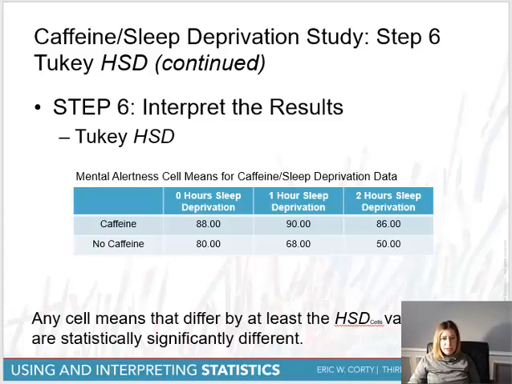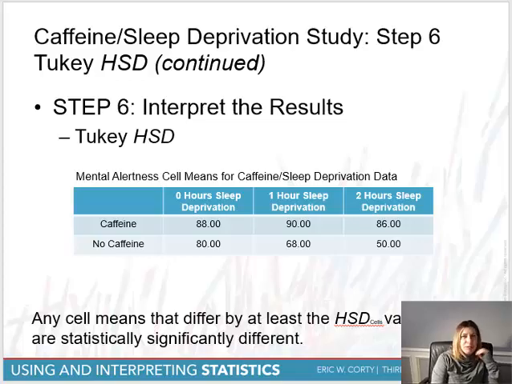So what this really tells us is that for participants who consume no caffeine, each increase in sleep deprivation from 0 hours, which was a level of 80, to 1 hour, which was 68, and from 1 to 2 hours, which is a mean of 50, that caused a significant decline in their mental alertness.